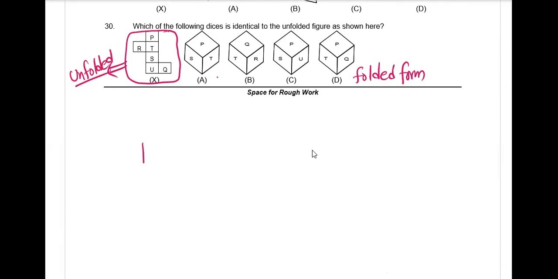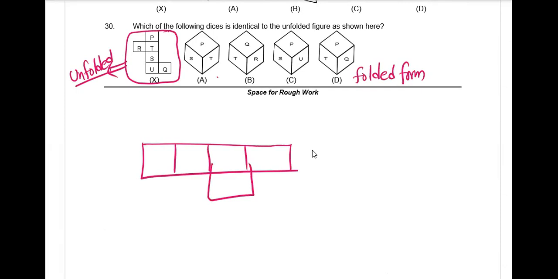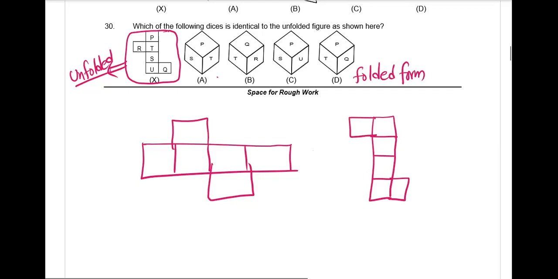I'm explaining here the unfolded form of dice. There are many other forms, and let us discuss these two, and we'll extend our concept to others. 2, 3, 4, 5, 6, and 1.